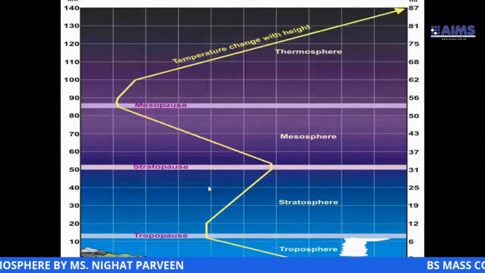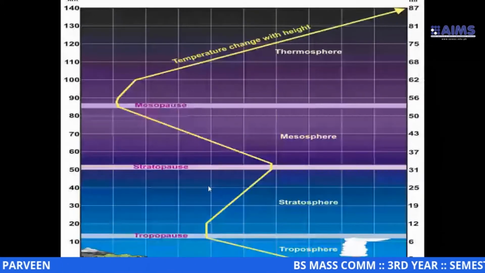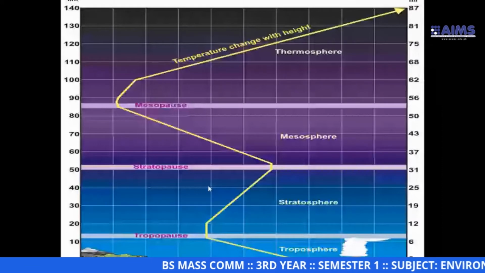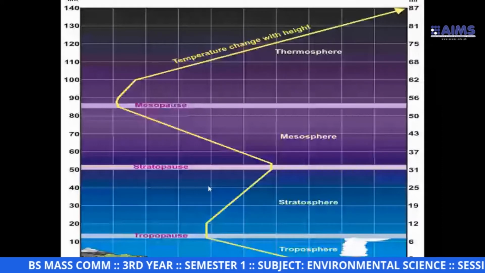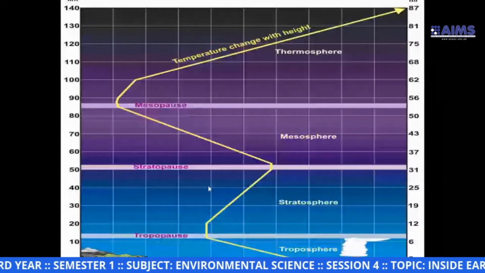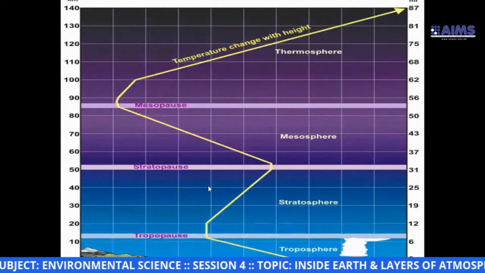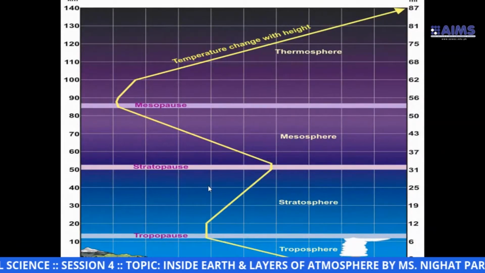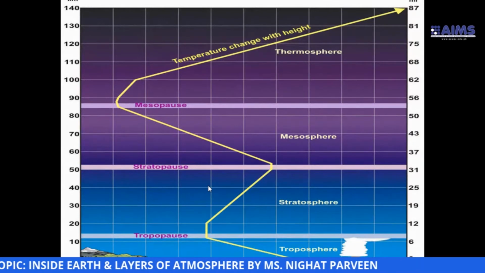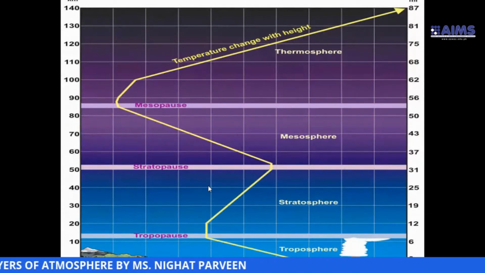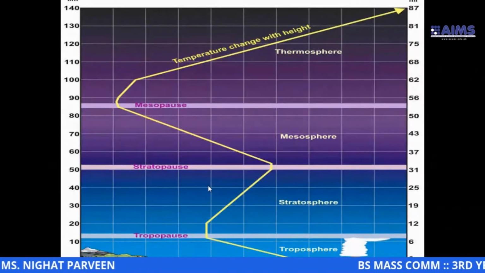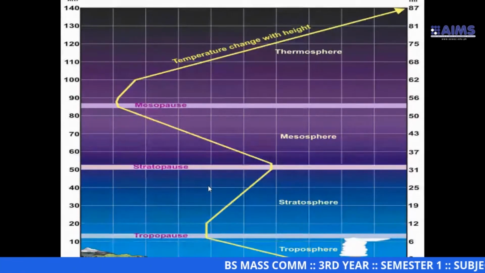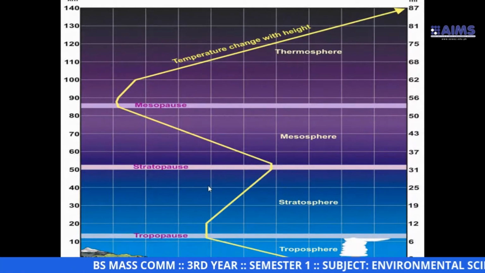As you can see, this runs between 10 kilometer to 16 kilometer almost. So after the troposphere, we have another layer that is called the stratosphere. Of course, these layers are combined together, but they have a separation line between them.